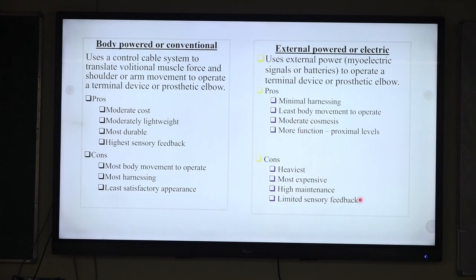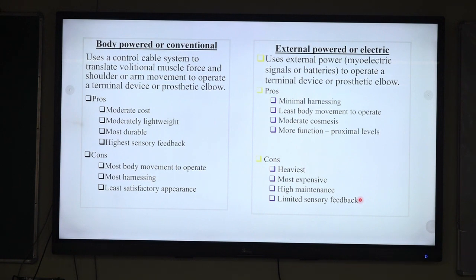The body powered prosthesis usually uses a cable control system to transfer the volitional muscle force, shoulder movement, or arm movement to operate the terminal devices or the prosthetic elbow unit. Basically, they are moderate in cost, lightweight, more durable, and have some sensory feedback. But most body movement parts are required to operate the terminal devices, and so they require more harnessing. Thus, they are least satisfactory in appearance.